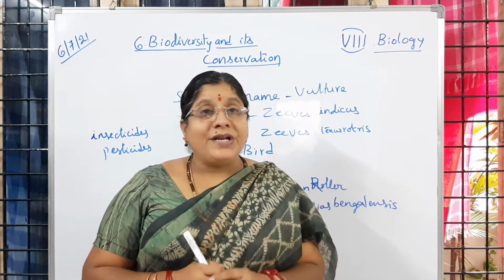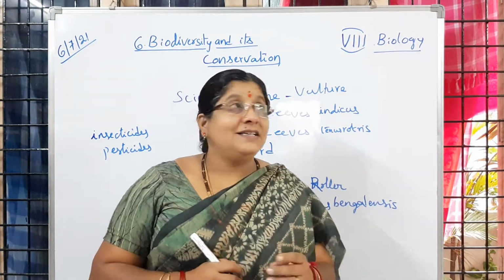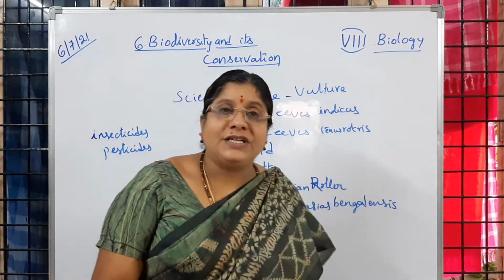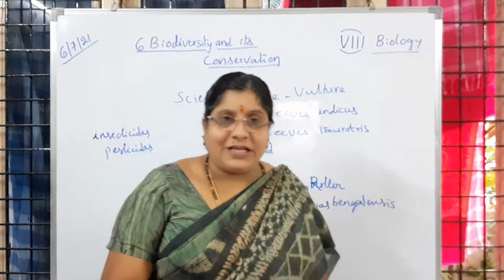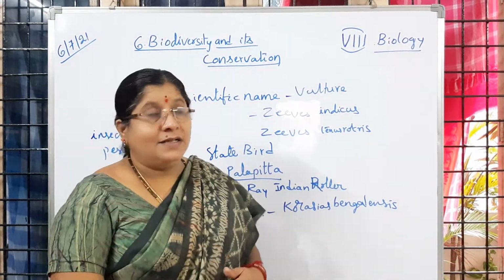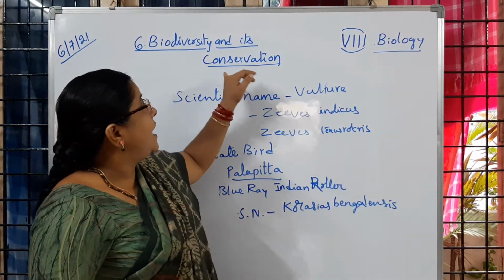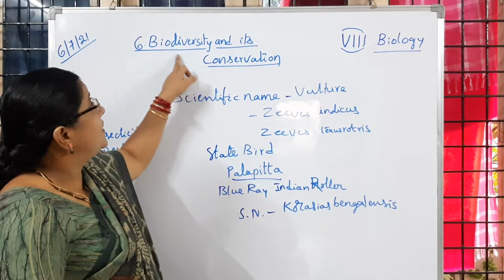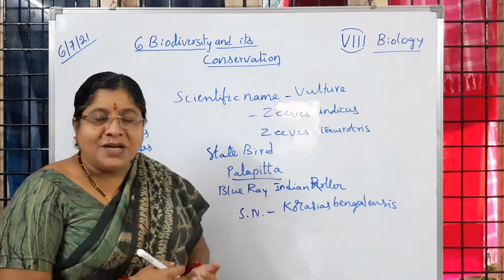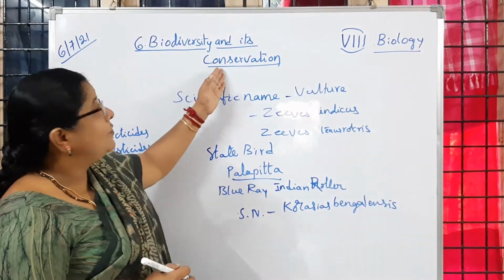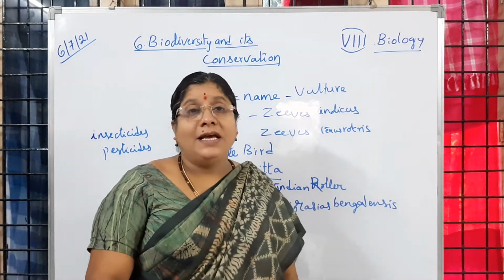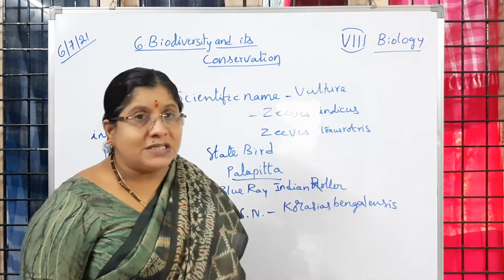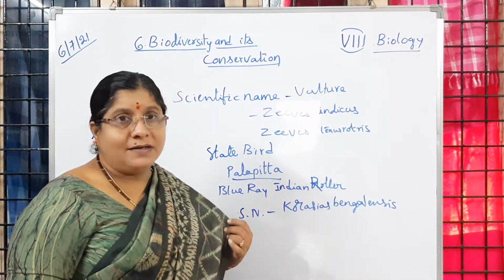So to protect them, what we have to do is what you are learning under conservation. Is it clear to you? So we have to conserve nature. How can we conserve nature? That we are going to discuss in this lesson. You learned about biodiversity, how we are responsible for causing loss to biodiversity, and we have realized the effects of that and how we can conserve. That is very important for you, because you are said to be future citizens, so you must take care of nature.